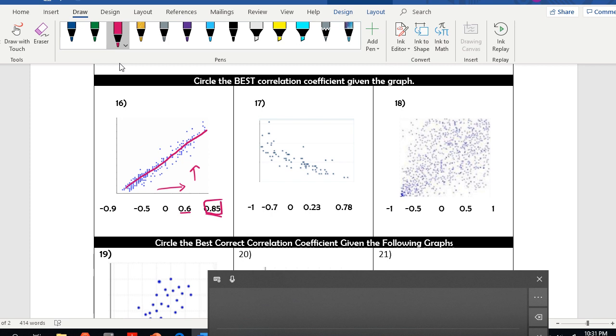This one, I can still tell there's a line. If I were to guess this, I would say somewhere between a 0.7 and a 0.8. 0.8 is strong, 0.7 is kind of moderate. And if we're trying to hit all of this information going through here, that's a negative. So it's either going to be -1 or negative 0.7. I would say negative 0.7.